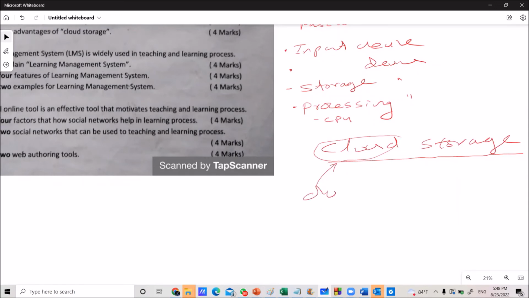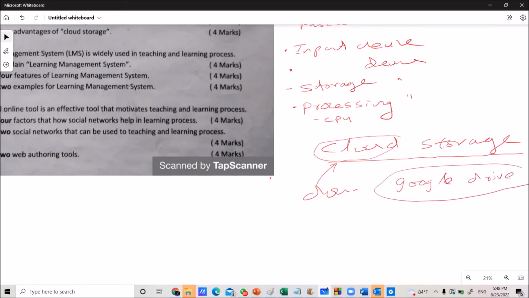A good example is Google Drive. I think you have heard about Google Drive. Google Drive is one of the popular examples of cloud storage.